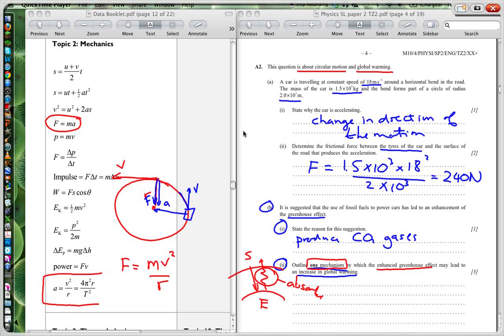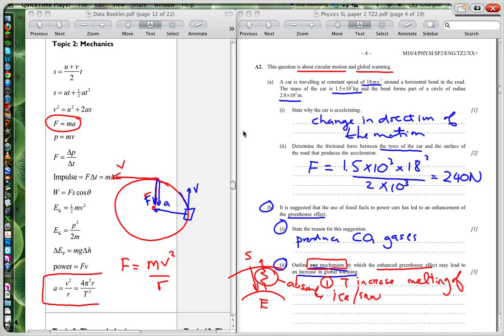But what is one mechanism that would actually lead to an increase in global warming? Well, there's a number of different ones that you could use, and the two that I mention in the mark scheme are these. When you get a temperature increase, we get a melting of ice and snow, which is going to lead to a decrease in the albedo.